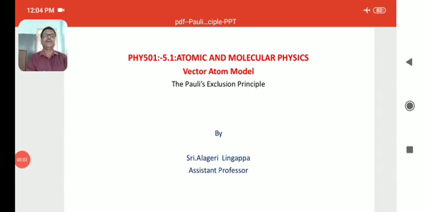I am Aliga Lingappa, Assistant Professor. Today's branch is Atomic and Molecular Physics, paper 5.1, Vector Atom Model. My topic is Pauli's exclusion principle.